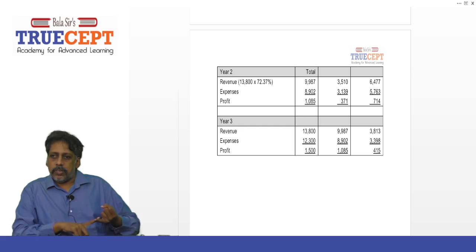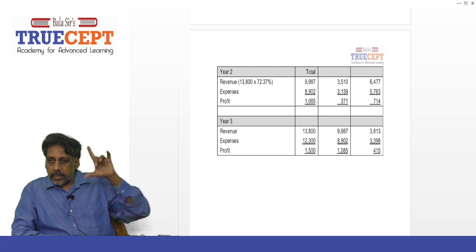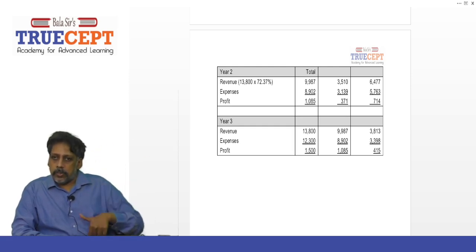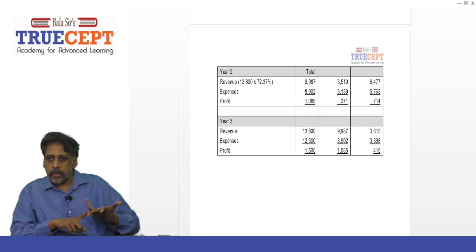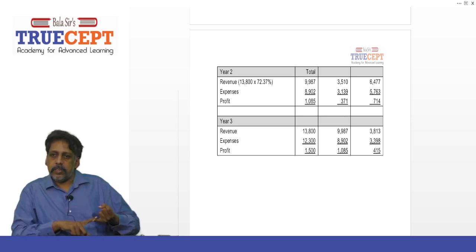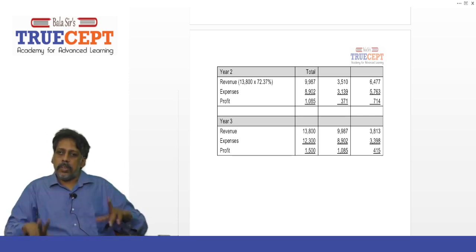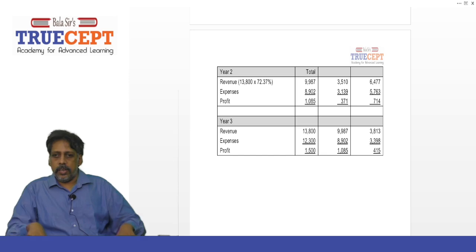What is the cumulative profit? 1,085 lakh. And already recognized? 371 lakh. Therefore, current year profit? 714 lakh. So when you prepare the second year's income statement, you show only 6,477 minus 5,763 and profit for the year 714. These are the numbers for the second year only. Is that fine? Yes, sir.